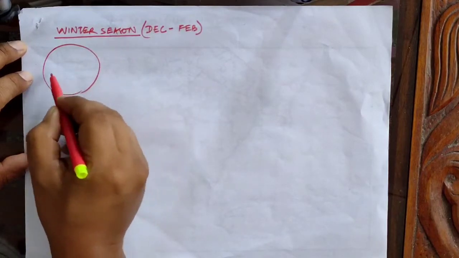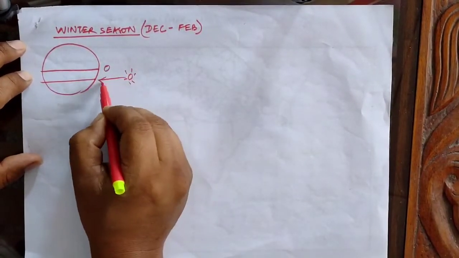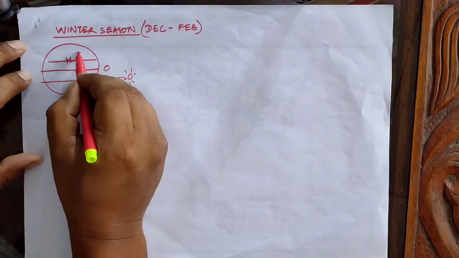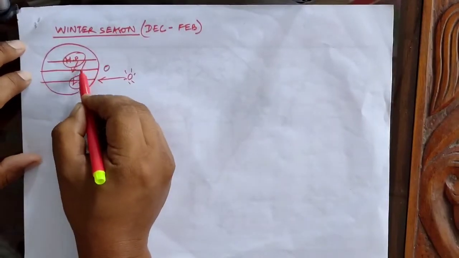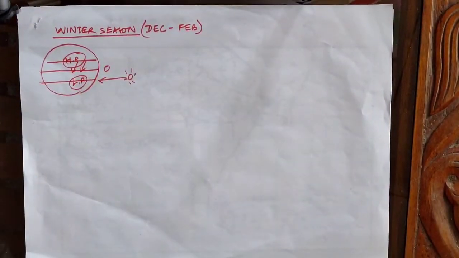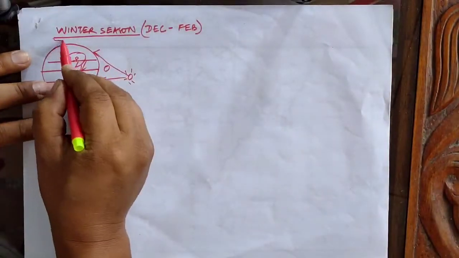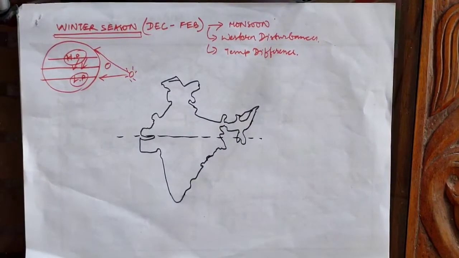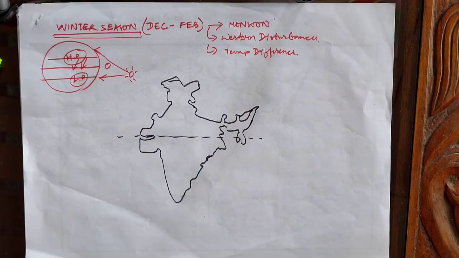When the sun moves towards the south, the Tropic of Capricorn receives the direct rays, and during that time high pressure is in the Tropic of Cancer and low pressure in the Tropic of Capricorn. Now the winds will start blowing from high pressure to low pressure. The reason it is high pressure is because we have inclined rays of the sun, and we will be enjoying winter season. So we are going to discuss a few characteristics of winter season.